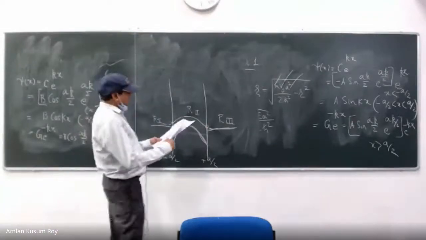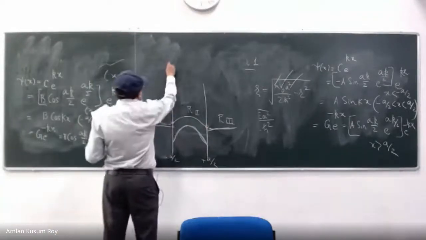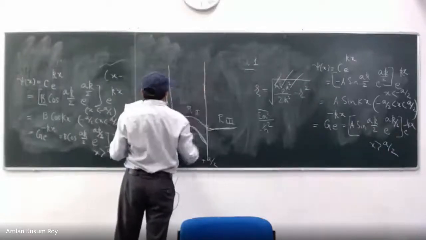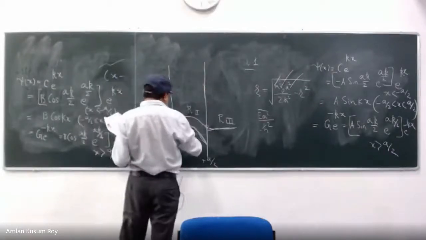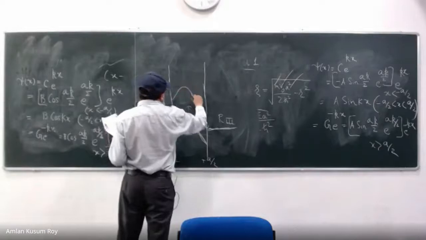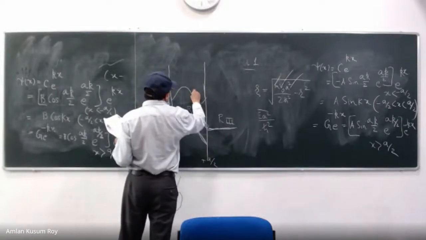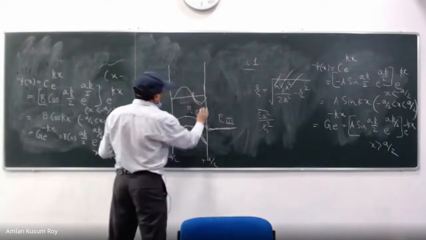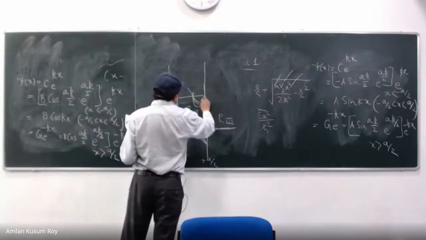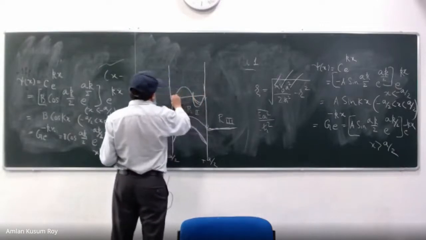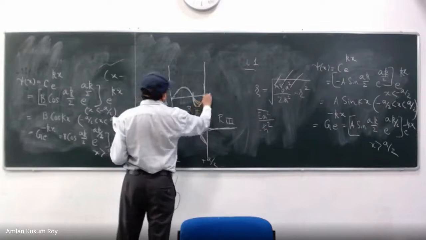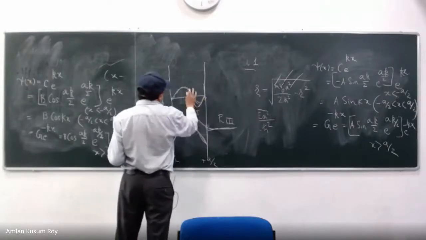Let me draw one more. It's difficult to draw, but I'll try. So the first excited state. In this case, what did you see? Something like this, strictly zero. This should be in the middle also.